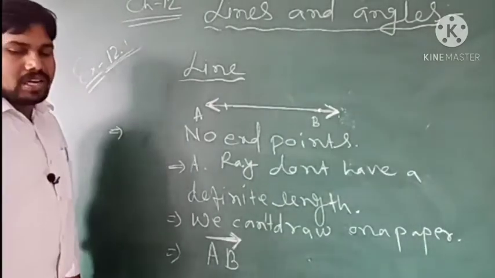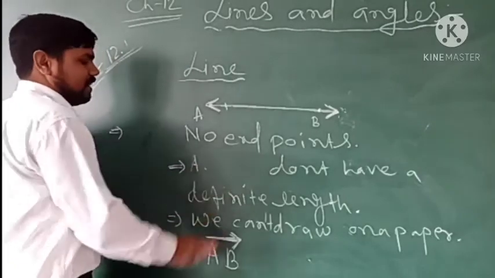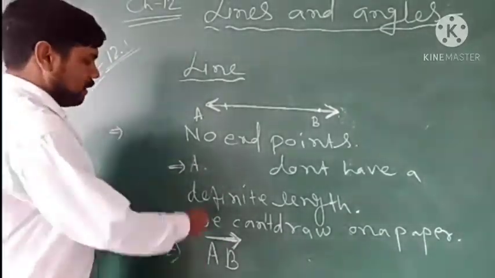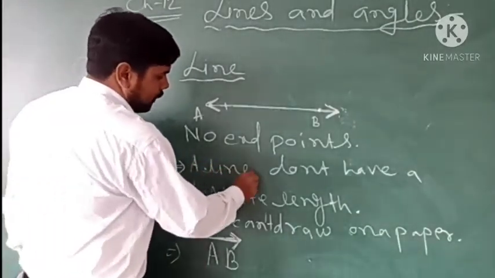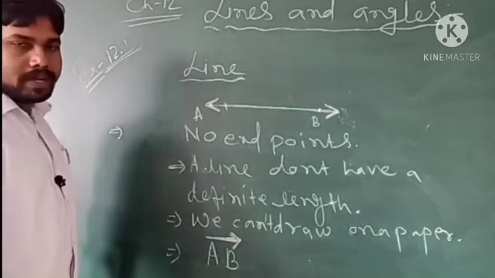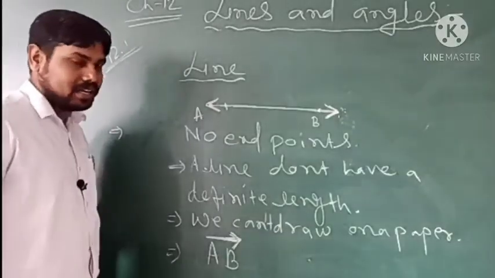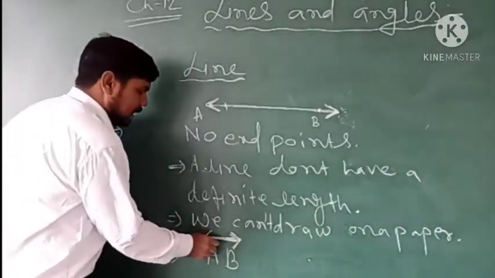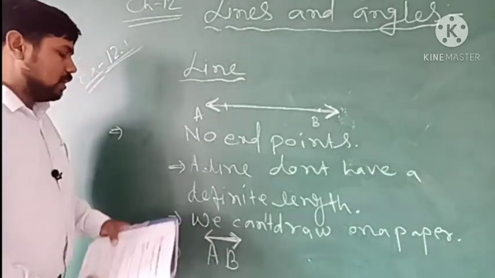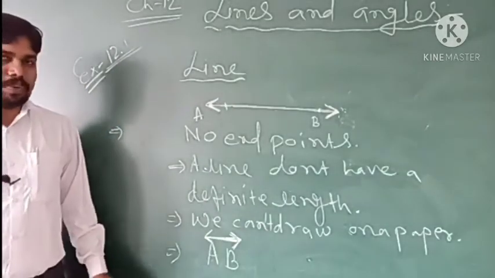And in a line what happens? A line also doesn't have a definite length. We cannot draw the line on a paper. We can only represent it, and this is represented like A, B, with a double-sided arrow above AB. So this is how we can represent it, right?